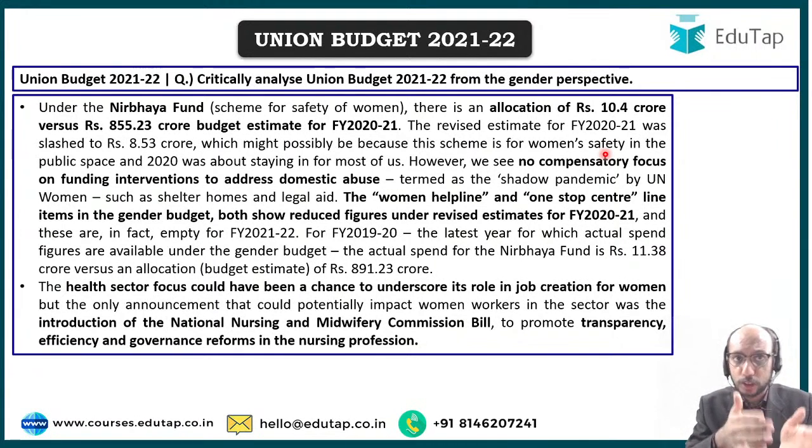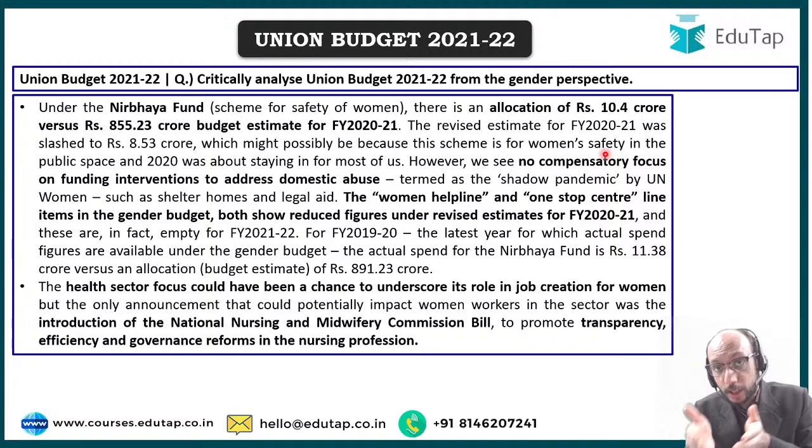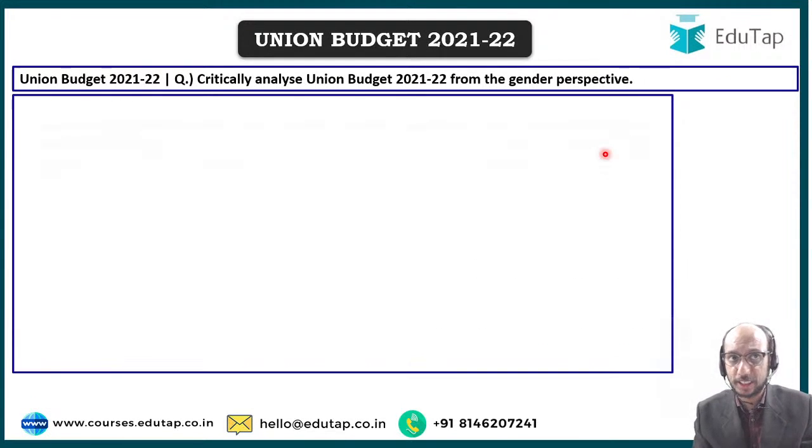Health sector focus could have been a chance to underscore the role of job creation for women, but that was not done. Right, we have just introduced a National Nursing and Midwifery Commission bill to promote transparency, efficiency, and governance reforms in the nursing profession. But a lot more could have been done, given that this is a sector in which predominantly women are employed. Probably we could have done something for this sector.